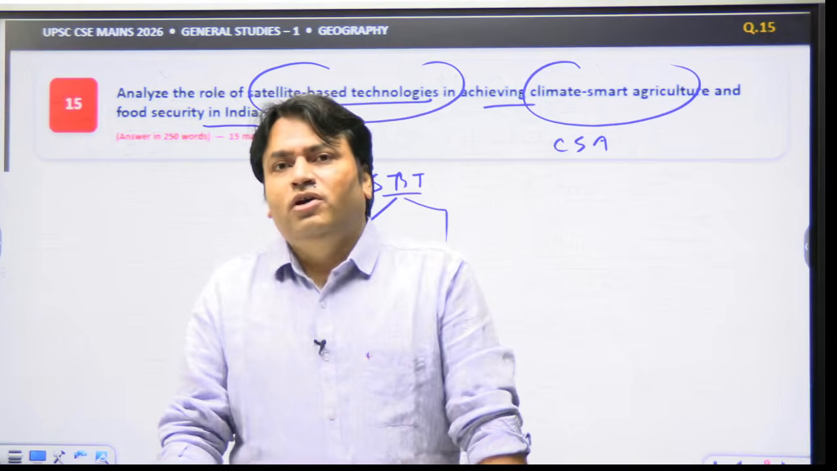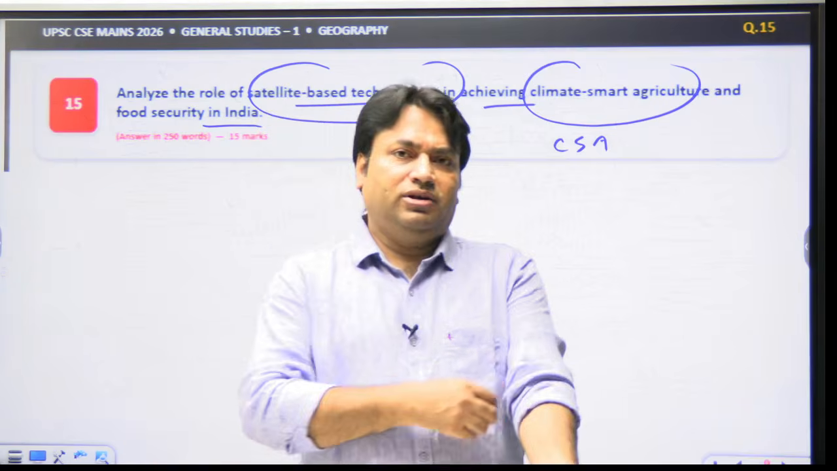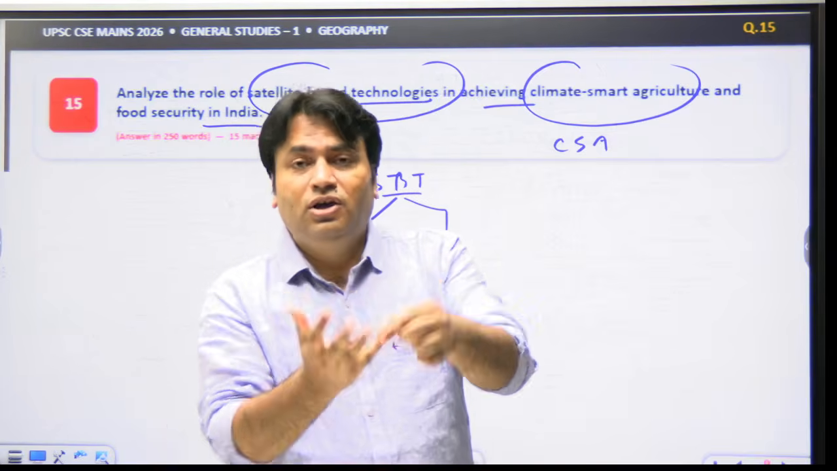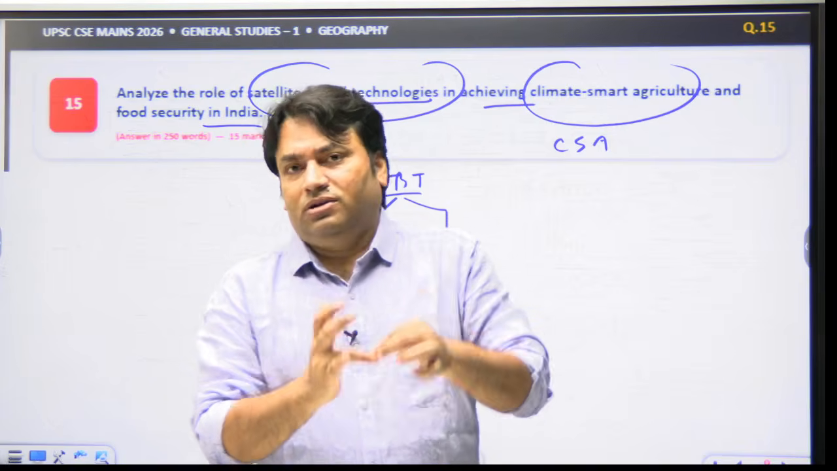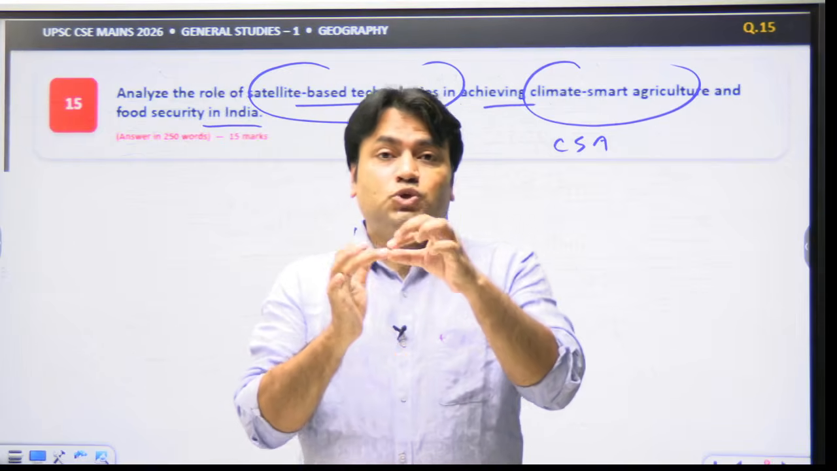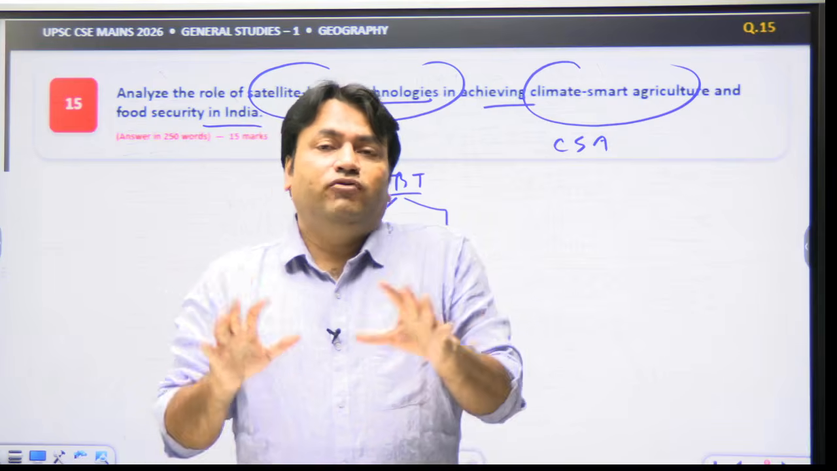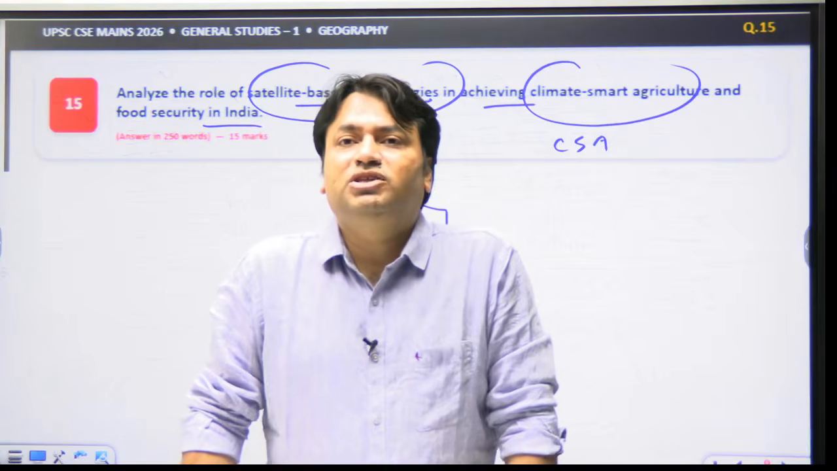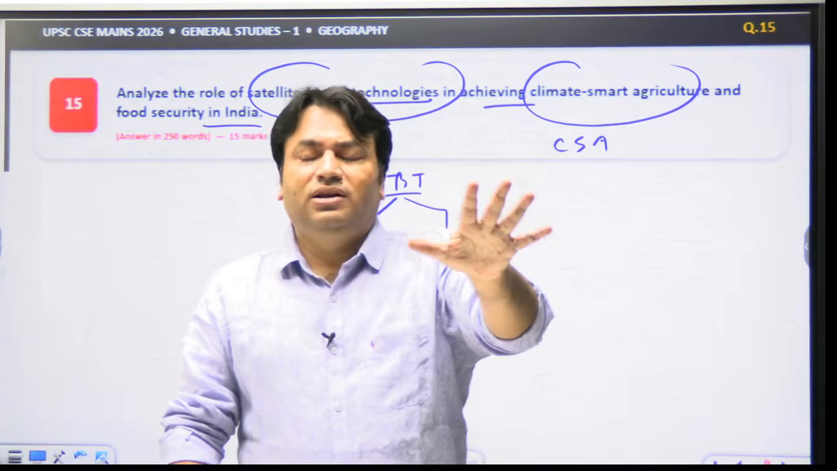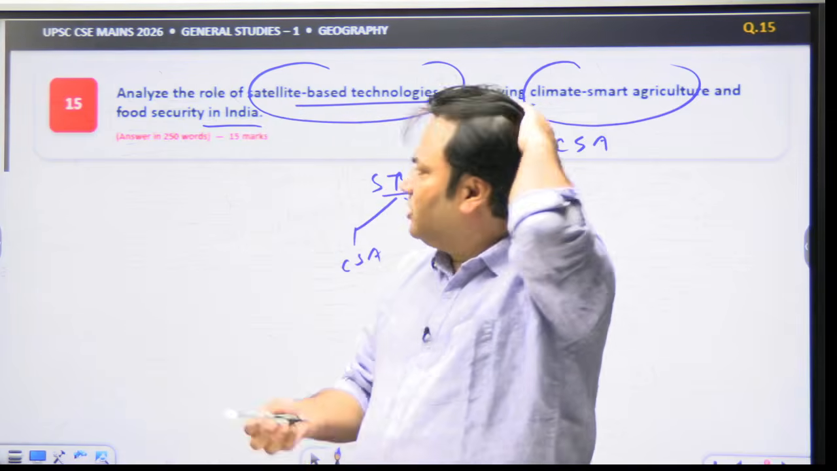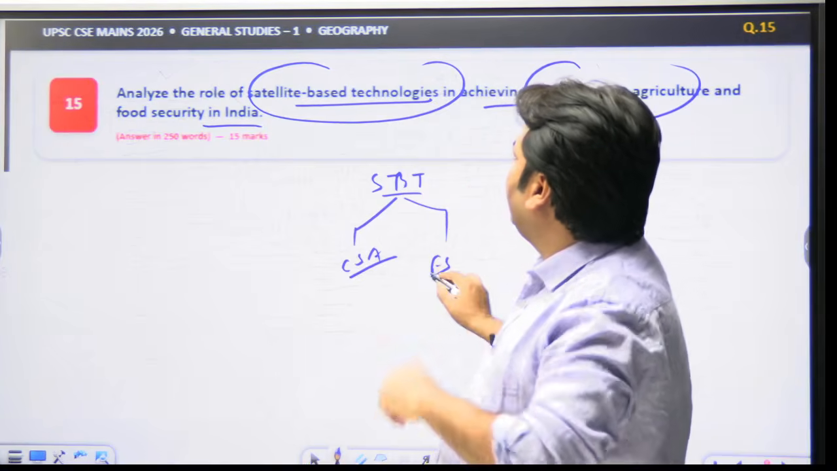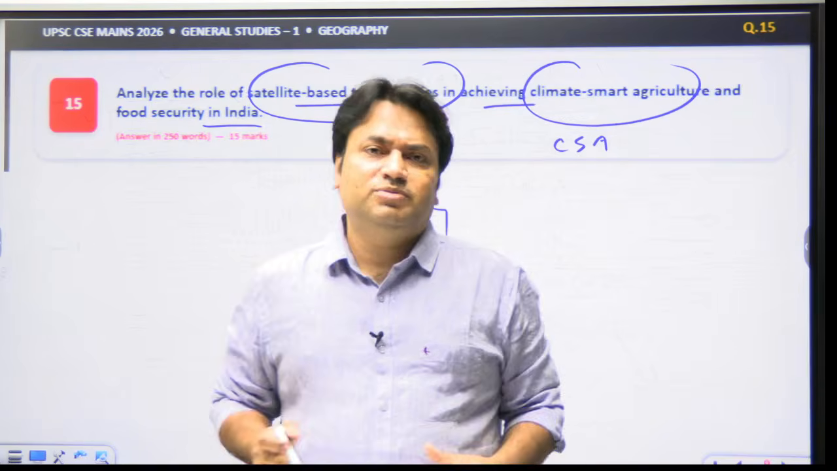So when we talk about climate smart agriculture, it means that we are talking about improving productivity. We are talking about improving adaptation or resilience to climate change. We are talking about improving resource use efficiency and wherever possible mitigation, through satellite based technologies. Now the application. This question is basically related to the application part, climate smart agriculture and food security, and both these concepts are related also.